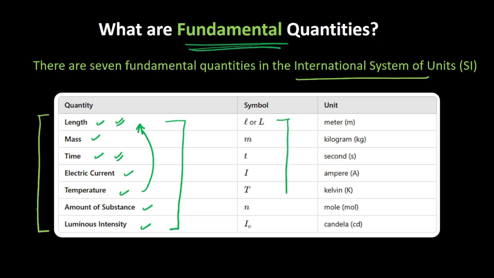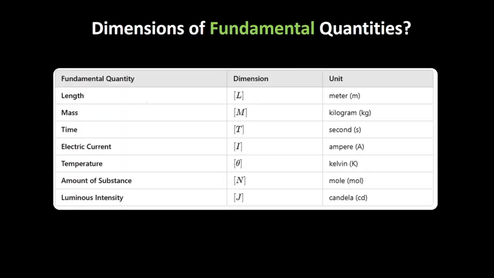And these are the respective units of these fundamental quantities, the SI units of these fundamental physical quantities. Now, we can also define dimensions for these physical quantities. Length can be simply represented as capital L with square brackets. Mass can be simply represented as capital M with square brackets. Similarly, time could be represented as T with the square brackets, for electric current it is I with the square brackets, temperature it is theta, amount of substance N, and luminous intensity J.